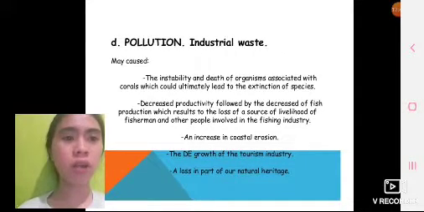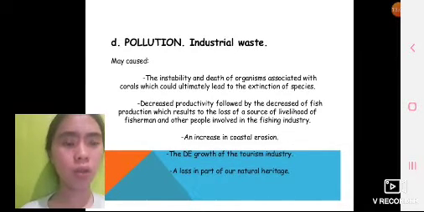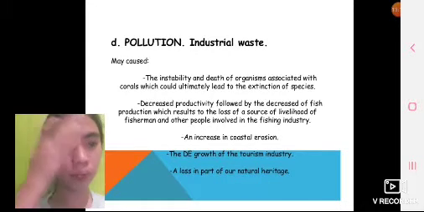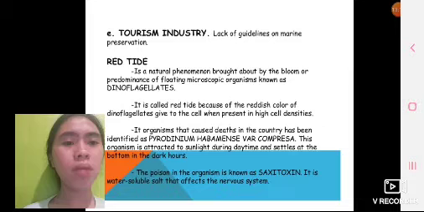Pollution and industrial waste may cause the instability and death of organisms associated with coral, which could ultimately lead to the extinction of species. Decreased productivity is followed by a decrease in fish production, which results in the loss of livelihood of fishermen and other people involved in the fishing industry. There is also an increase in coastal erosion, the degrowth of the tourism industry, and loss of part of the natural heritage. The tourism industry lacks guidelines on marine preservation.